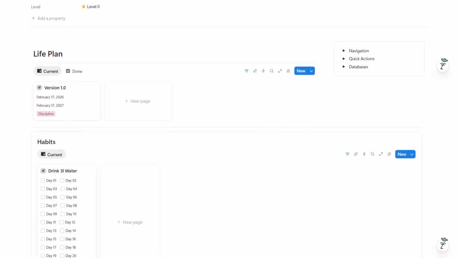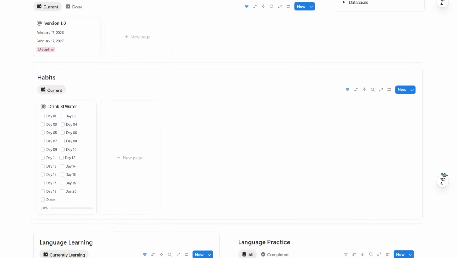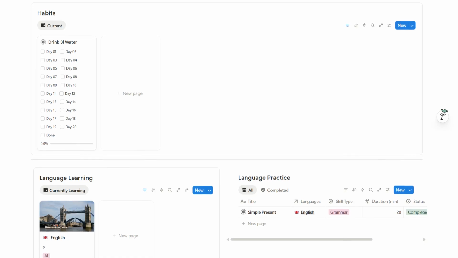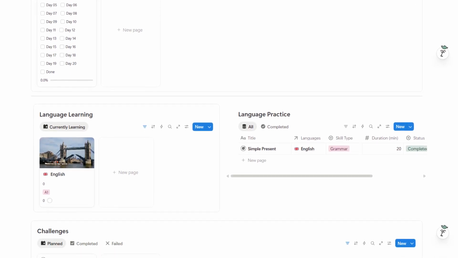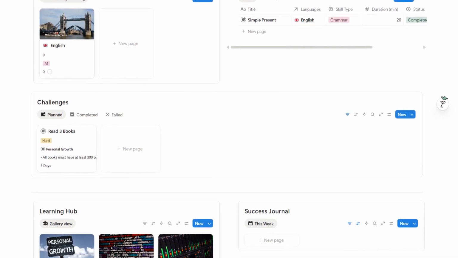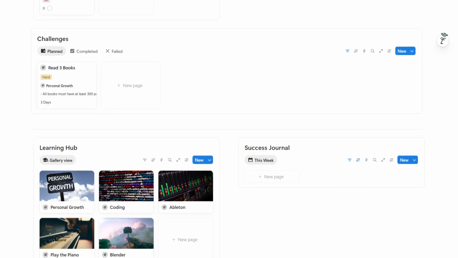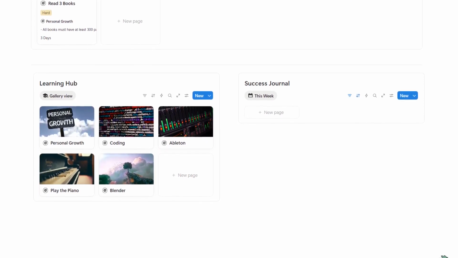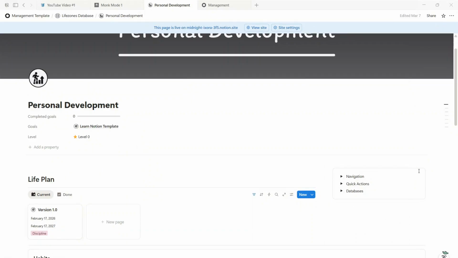This section is designed to help you continuously grow as a person. It brings together tools for habit building, learning new skills, tracking progress, and documenting personal achievements. Instead of relying on scattered notes or separate apps, everything related to your personal growth is organized in one structured place. In the upper right corner, you'll see the sidebar.